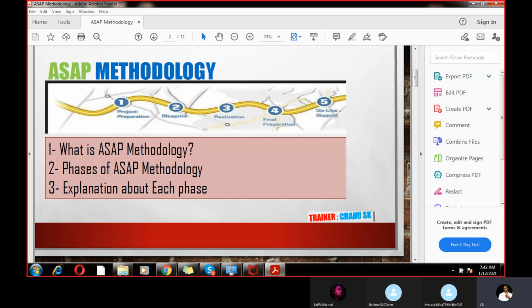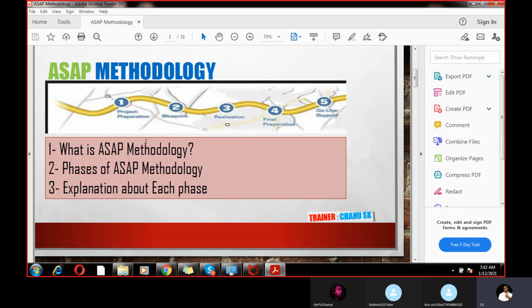If you go for any interview, they will ask real-time questions like how you implement SAP and on what basis, how many phases there are in SAP methodology, whether you have been involved in the realization phase, what exactly the realization phase is, what activities you do in the realization phase, and in final preparation how the testing is performed. If you understand the implementation process completely, then you can answer any type of question. Okay.